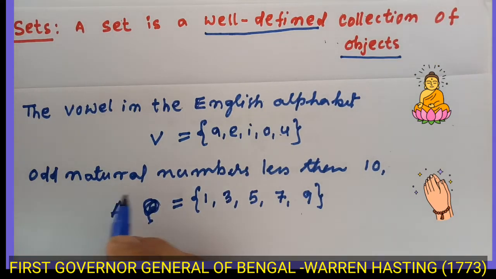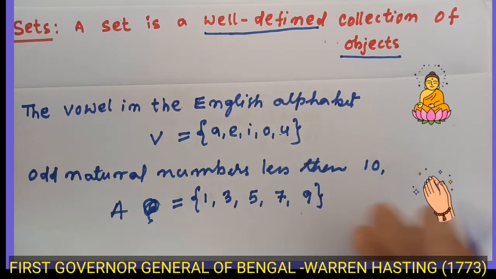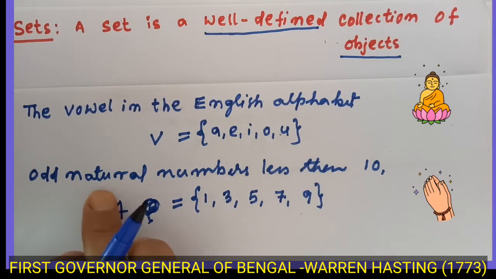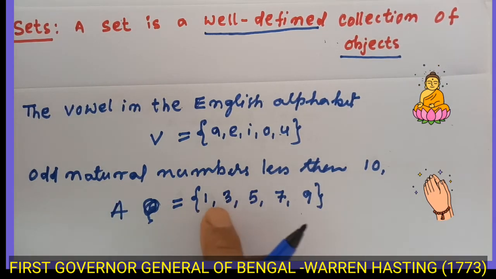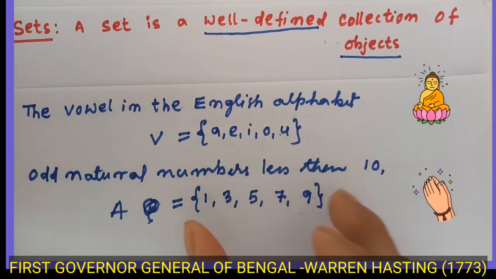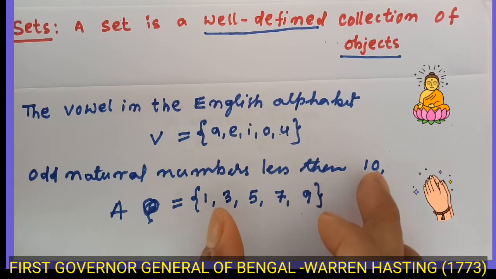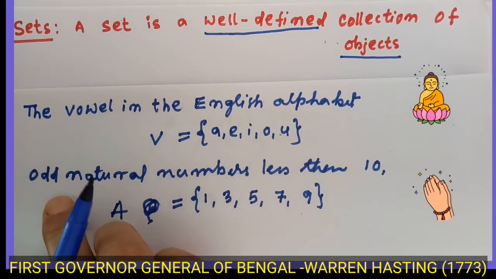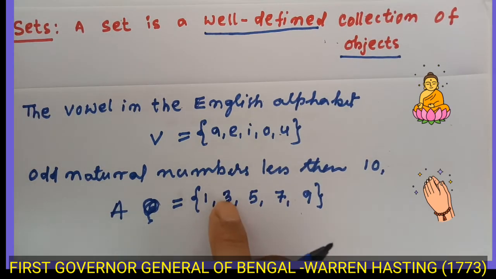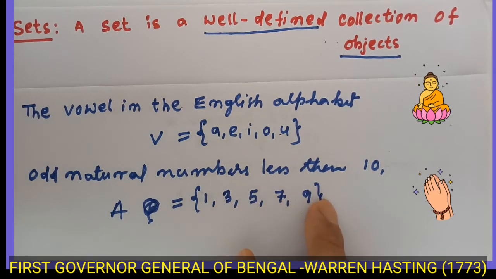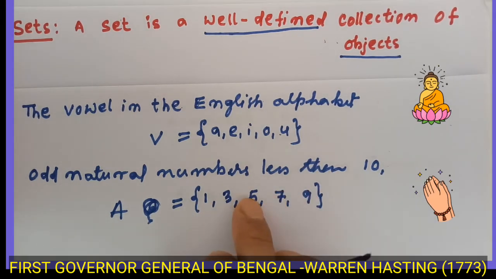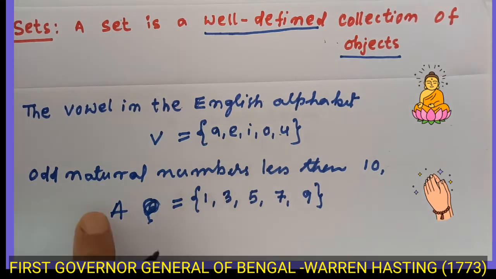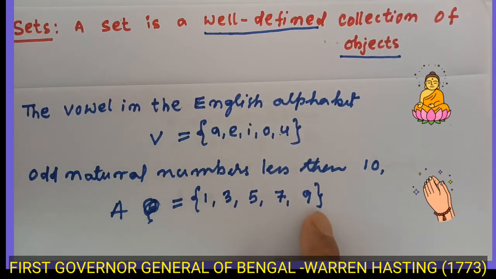Odd natural numbers less than 10 means 1, 3, 5, 7, 9. These are the numbers which are less than 10 and odd. So every member is well defined and separated with a comma, and the members of this group are known as elements, and the whole set is represented with an upper case letter.